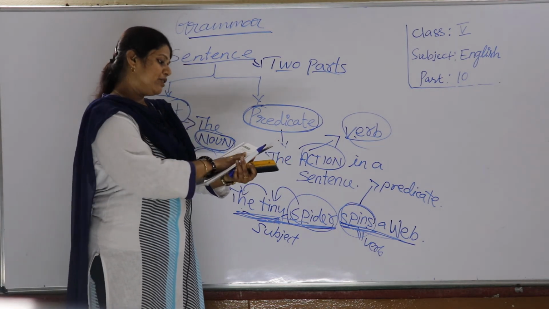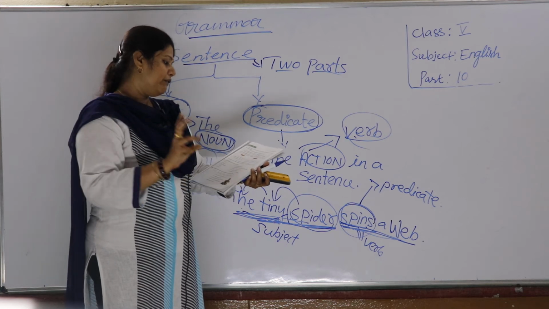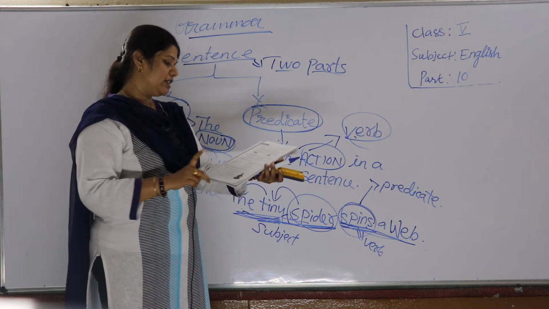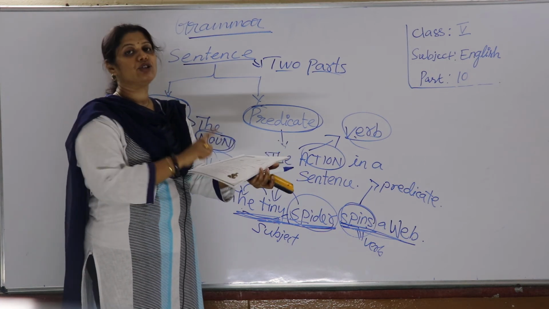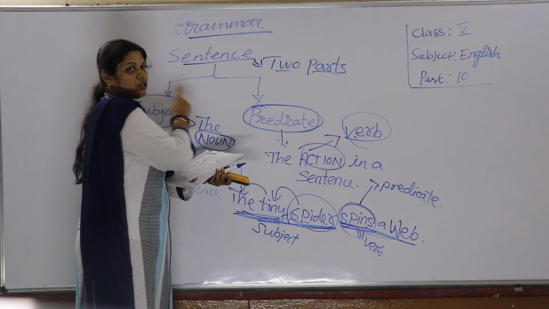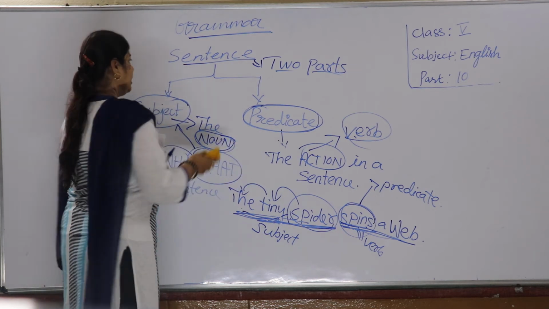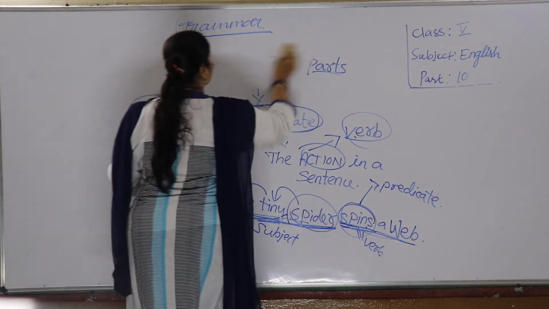Here the explanation is given to you. Every complete sentence must have a subject and a predicate. So if you understood this, you have to do your exercise with this. Let me explain with another example.